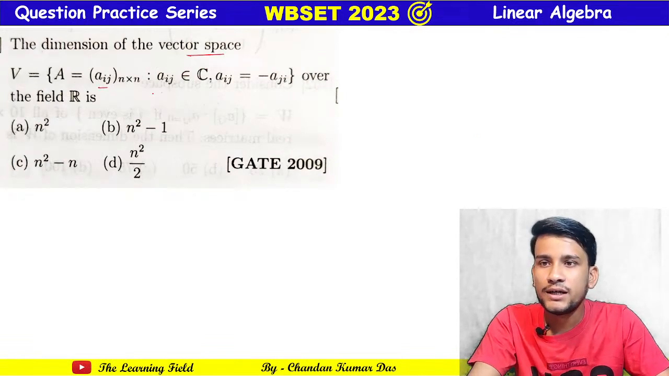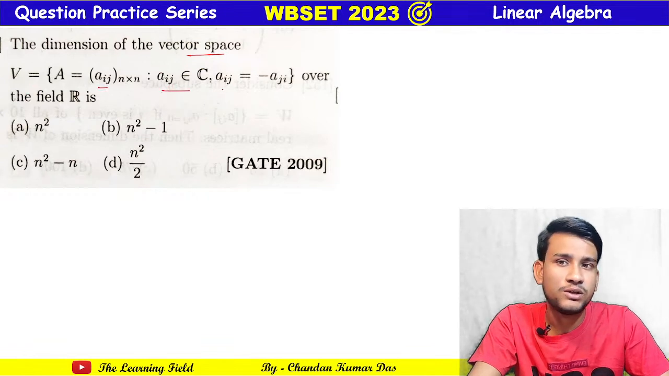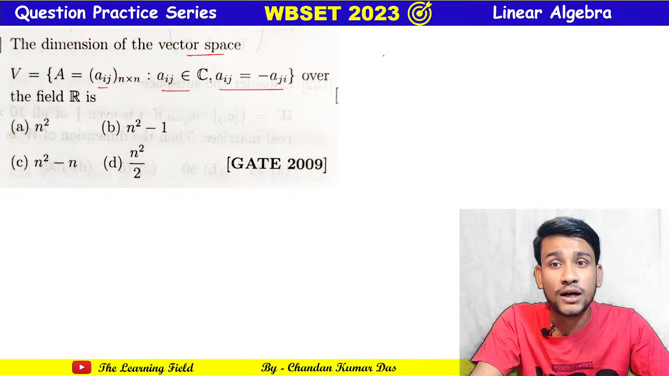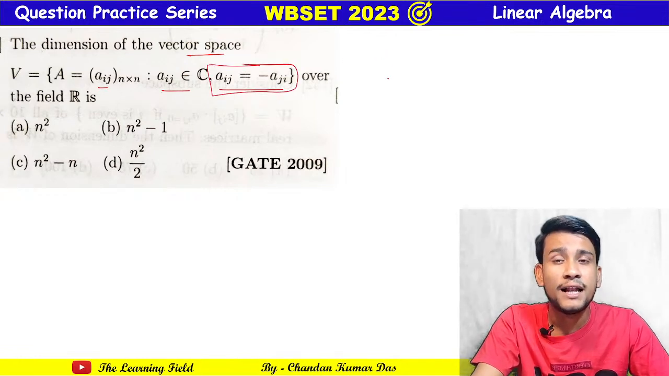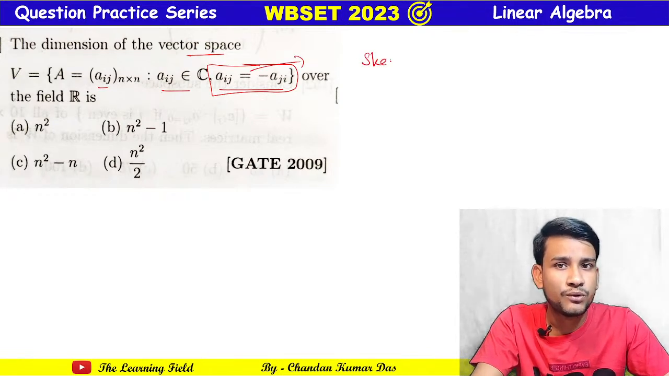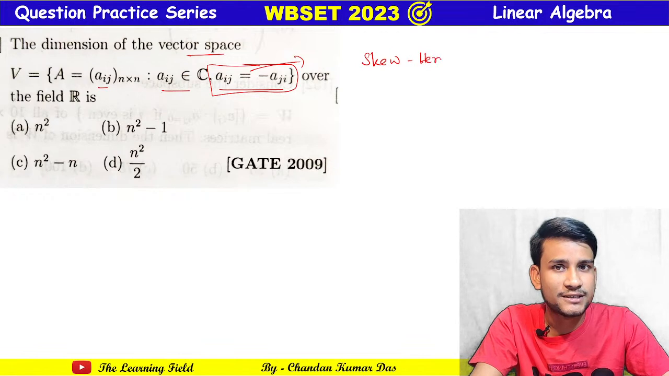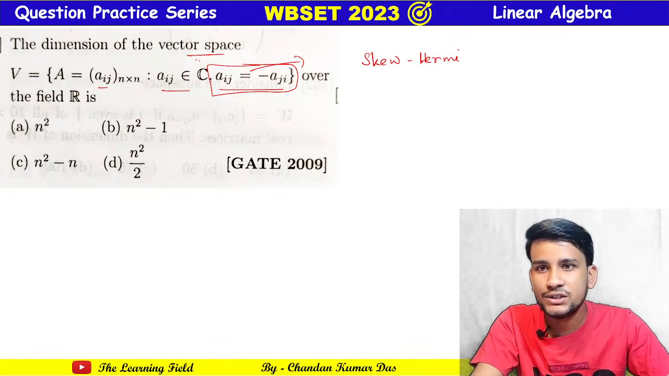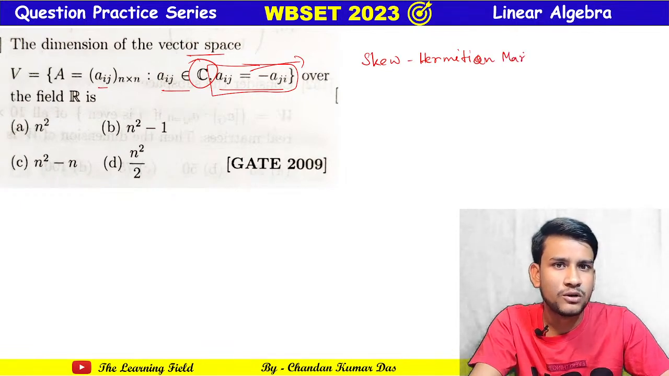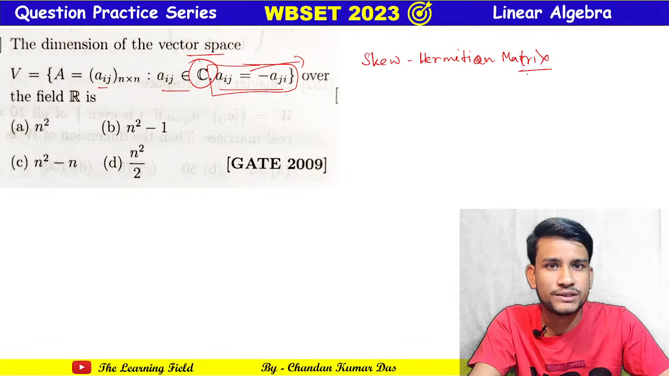The next question is the dimension of the vector space of matrices A = (Aij), Aij belongs to C, where Aij equals minus Aji. This type of matrix is called skew symmetric. It is skew Hermitian because the field is C here. This is also a very easy question.